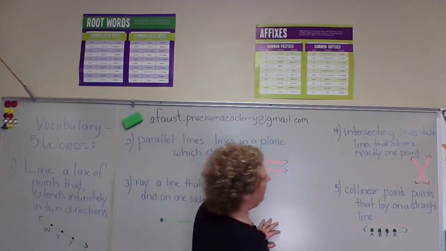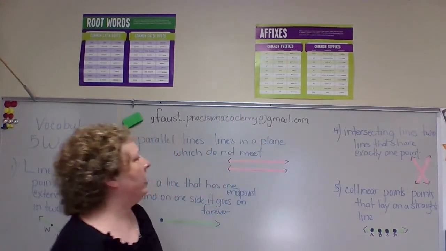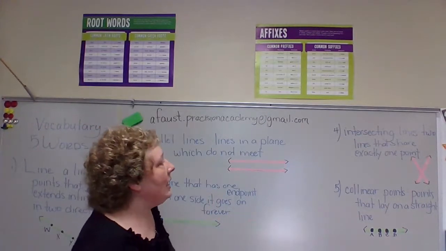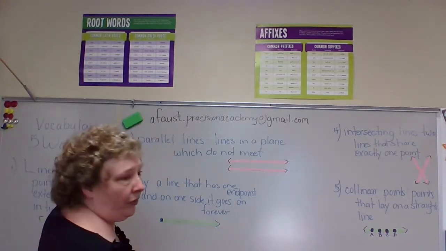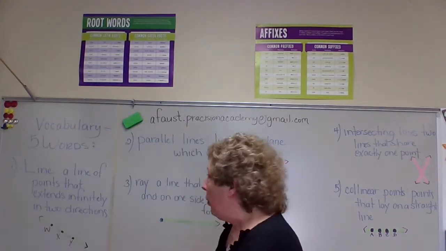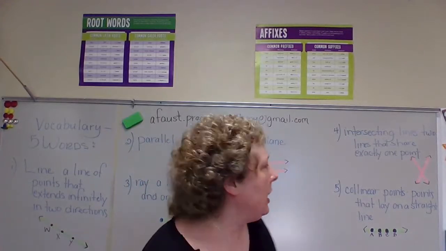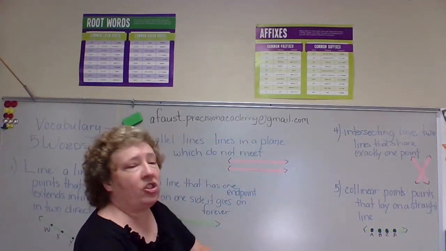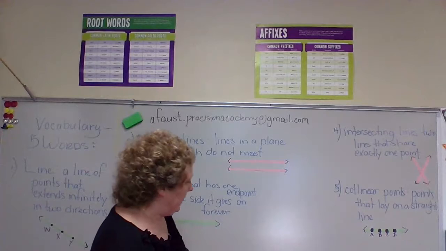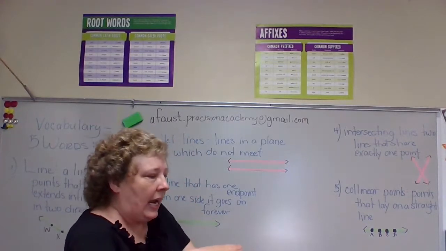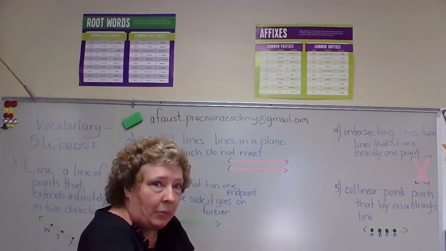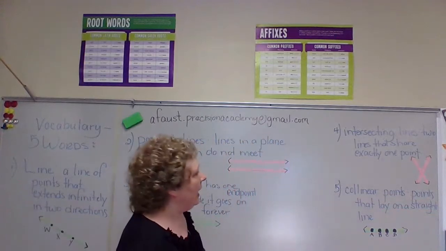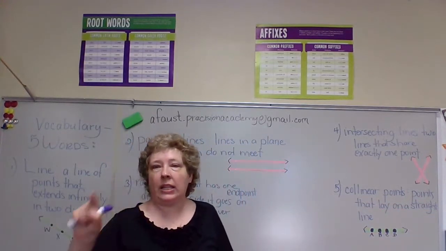Okay. Finally, we have something called collinear points. Sorry, that word lines stuck in my head. Now, these are points, such as over here. Notice, we have points W, X, Y. Those kinds of points lay on a straight line. So the line is straight. If this is the table, the line is straight on the top of that table, going both directions, and you just have little points on the line.